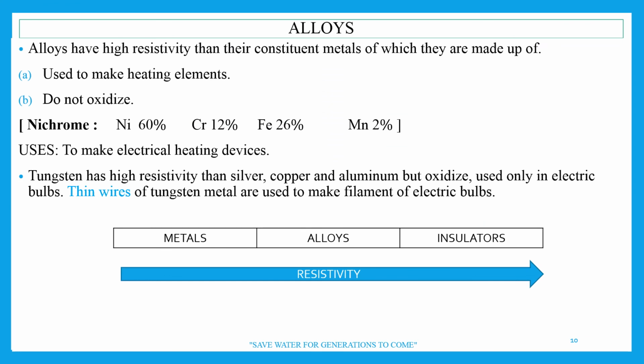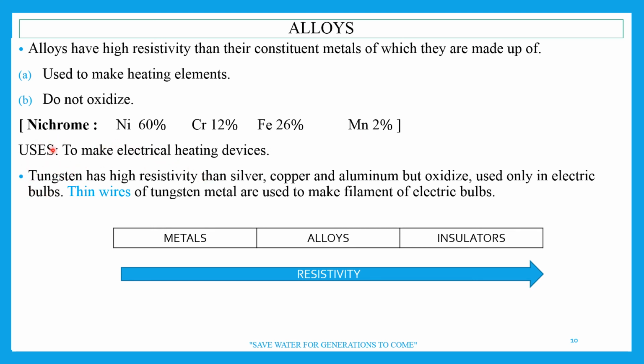Next, once again, some revision. Alloys have higher resistivity than their constituent metals, of which they are made. They are used to make heating elements and do not oxidize, right? Now, nichrome is an alloy of nickel, chromium, iron, and manganese. It is used to make electrical heating devices, right?